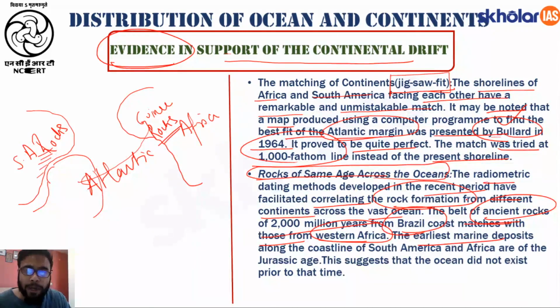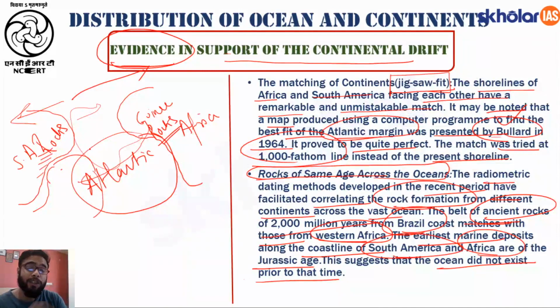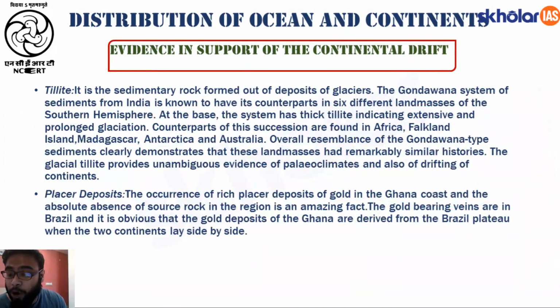Fine. And the earliest marine deposits along the coastline of South America and Africa are of the Jurassic age. This suggests that the ocean did not exist prior to that time. So there was no presence of the Atlantic Ocean. Africa was present here, but Africa moved in the right hand side direction, or the northward direction. South America moved in this direction, and therefore it resulted in the formation of the Atlantic Ocean near about the Jurassic age. Understood? So not only are your coastlines fitting perfectly to each other, but the rocks found along the east coast of South America and west coast of Africa also have similar compositions.